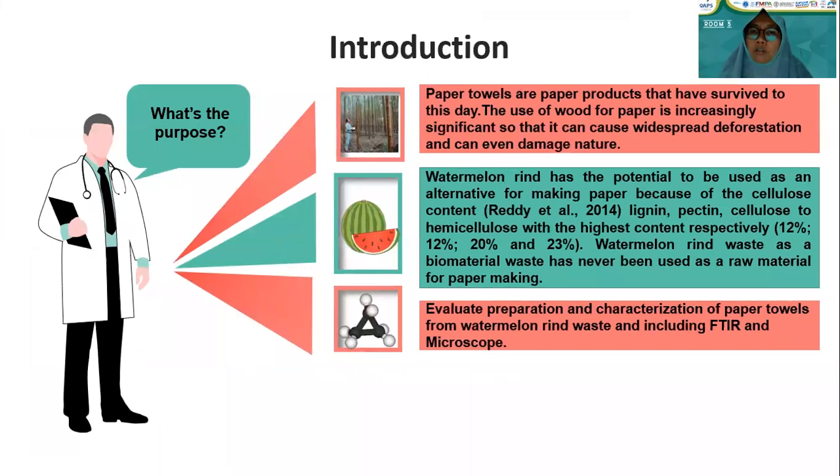Introduction. Paper towels are paper products that have survived to this day. The use of wood for paper is increasingly significant, so it can cause widespread deforestation and can even damage nature. Watermelon rind has the potential to be used as an alternative for making paper because of its cellulose content. The cellulose content is about 20%. Watermelon rind waste as a biomaterial waste has never been used as a raw material for paper making.